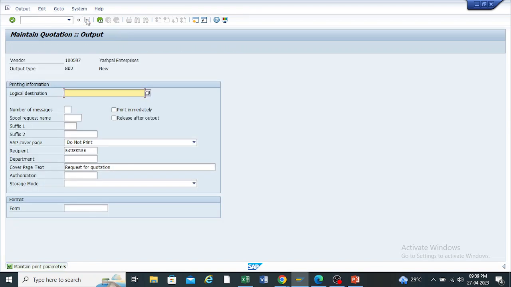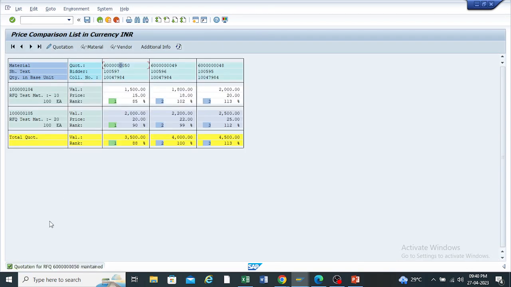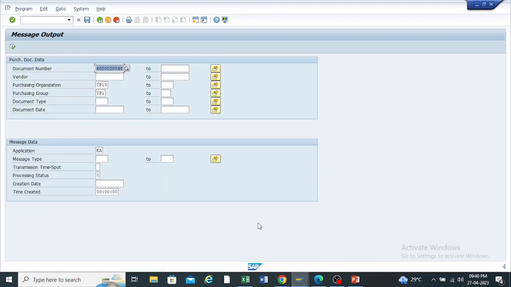After saving that acceptance letter, the system will ask for the printing information. Just enter LOCL here and press enter. This is the standard default printer given by SAP. Just enter it, take back and save. So once again this quotation will be maintained. If you want to check the messages, just enter here 4A, and processing status as 1, and execute.